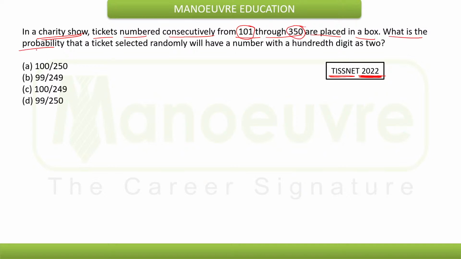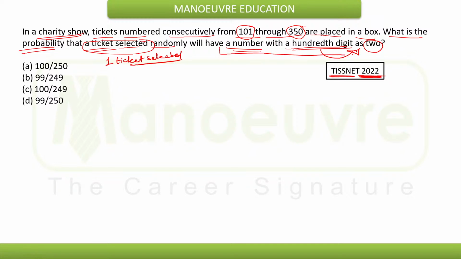What is the probability that a ticket selected randomly, one ticket selected randomly, will have a number with hundreds digit as 2? Hundreds digit as 2. Okay, fine. So this is the event A. The number should have hundreds digit as 2.